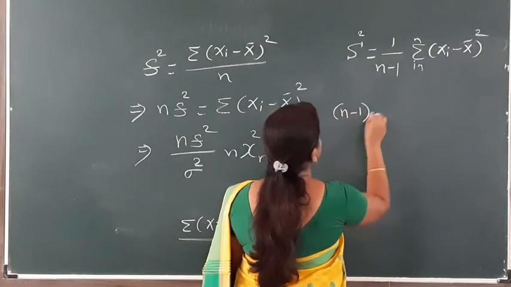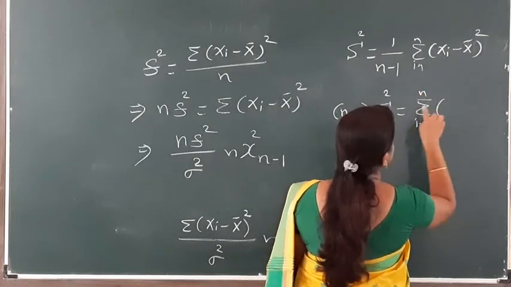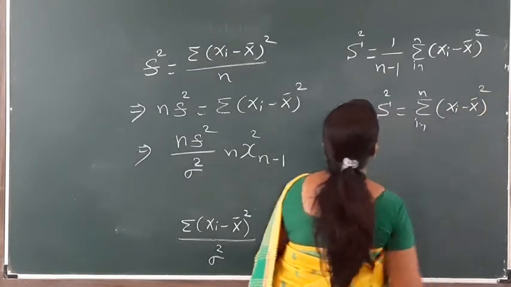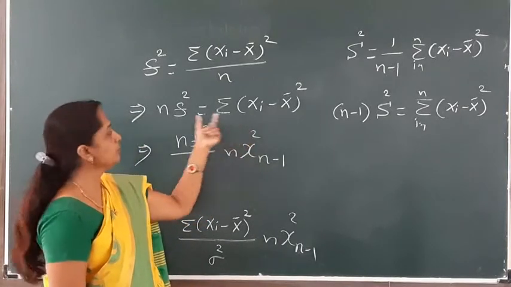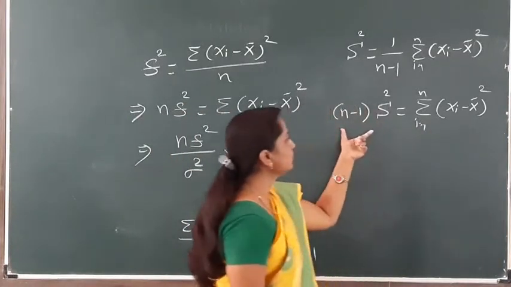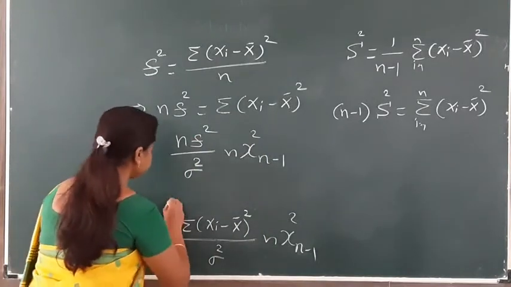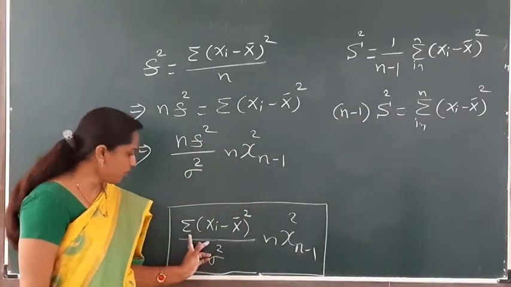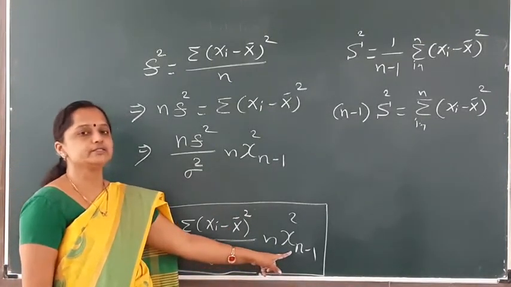So n minus 1 S square is equal to this. Remember here the summation i is running from 1 to n, since the xi's are IID. It means we have found that summation (xi minus x bar) whole square is equal to n S square, and also this term summation (xi minus x bar) whole square is equal to n minus 1 capital S square. Now we have found here that our xi's are normal mu sigma square. Sum of squares of standard normal variables follows chi-square with n minus 1 degrees of freedom.